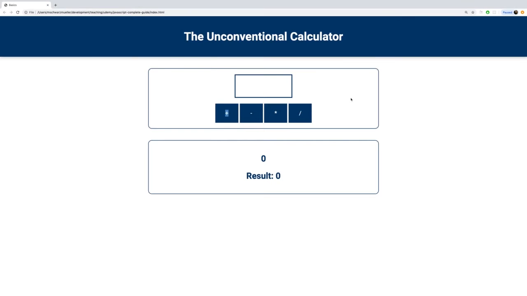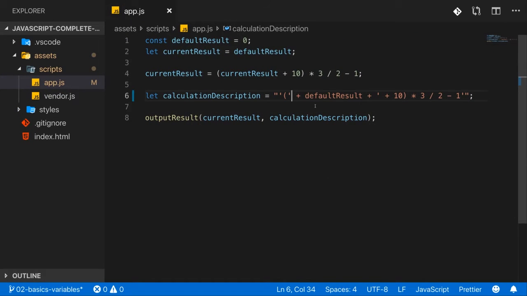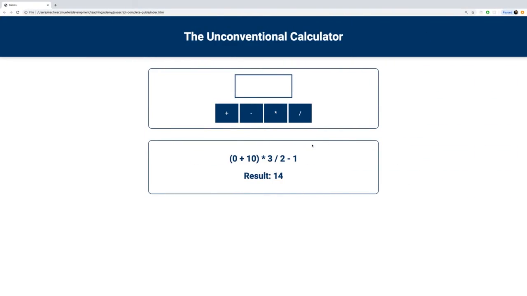Instead, if we now reload the page, we got rid of our error, but now our whole "we want to create a string" code is actually treated as one piece of text and therefore output as such here. So you always have to close your string with what you opened it, and everything in between will be treated as text. Now you can take advantage of this if you, for example, want to print this single quote character. Because right now, if I use just single quotes and no double quotes, and the same would be true if you were just using double quotes and no single quotes, if I reload, we get the output we saw before. But what if I actually did want to output a single quote character here?